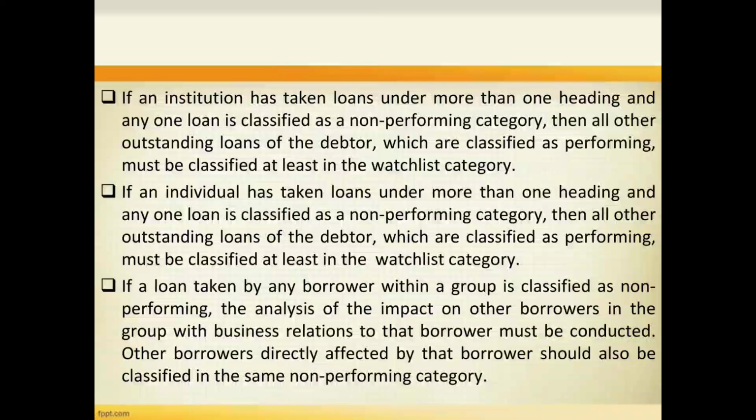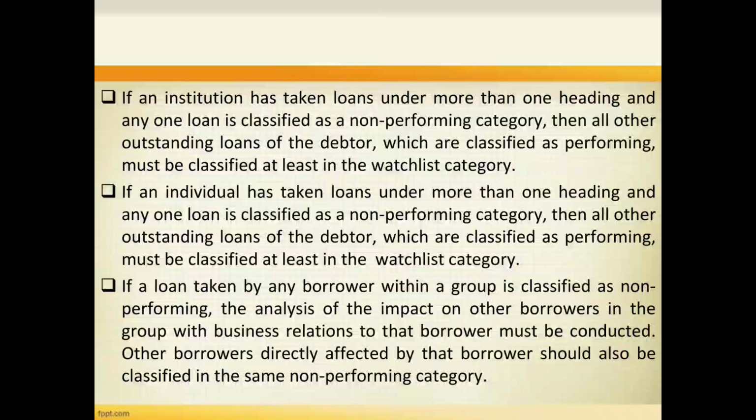Similarly, if an institution has taken loans under more than one heading and any loan is classified as non-performing category, then all other outstanding loans of the debtor which are classified as performing must be classified at least in the watch list category.